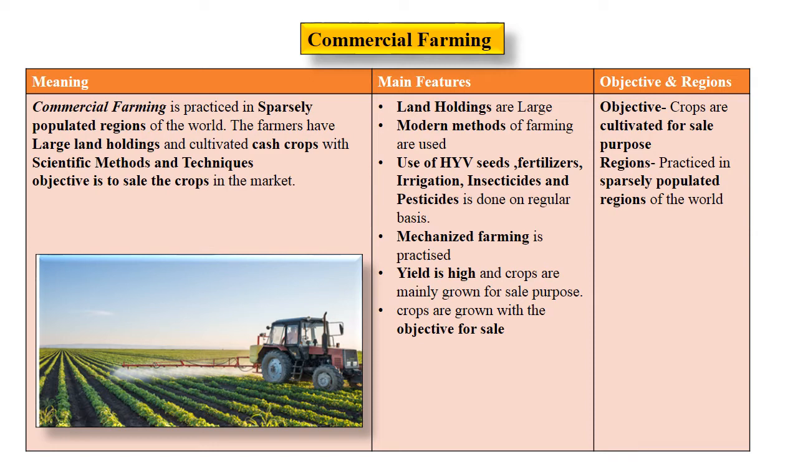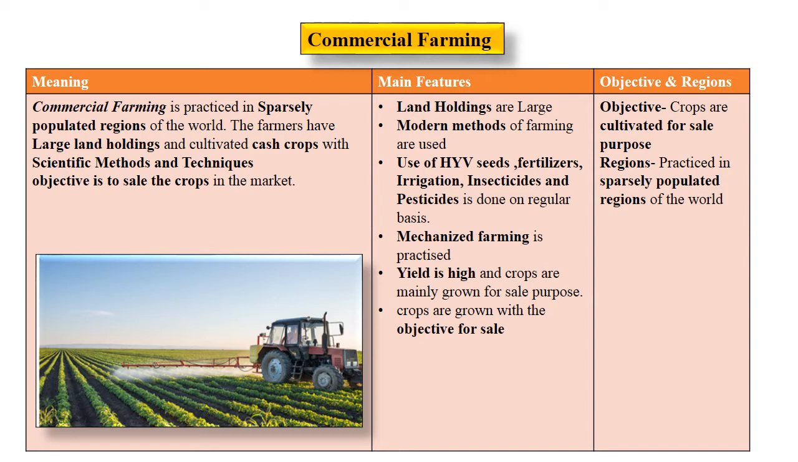In subsistence farming, the crops depend on monsoon and natural fertility of the soil. Whereas in commercial farming, irrigation is provided and fertilizer is provided, not only the help of monsoon rain and natural fertility of the soil. In subsistence farming, the yield will be low, whereas in commercial farming, the yield is high. In subsistence farming, the main objective is to satisfy family needs, whereas in commercial farming, the main objective is sale. So this was a comparative study of subsistence farming and commercial farming.